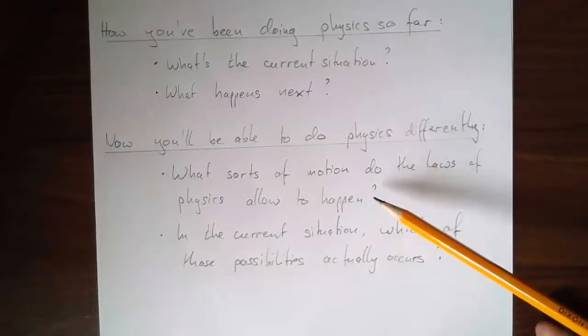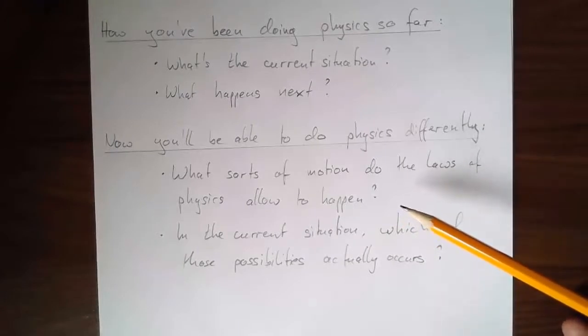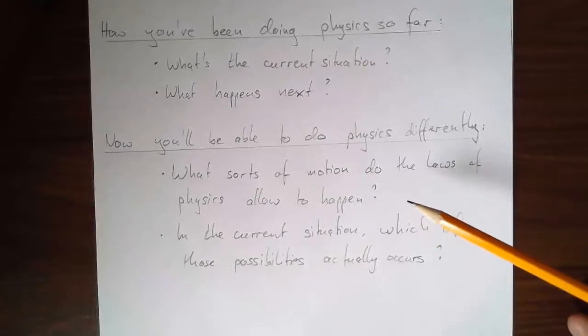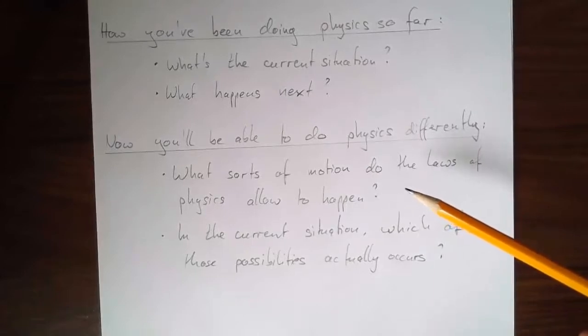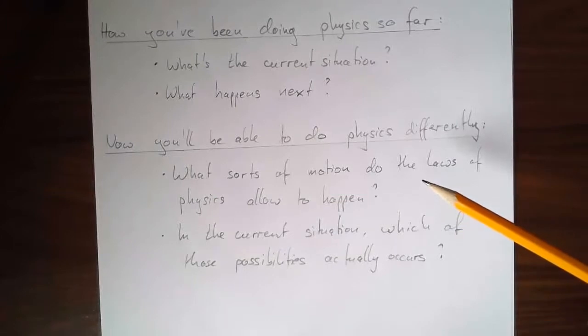We're asking what sorts of motion do the laws of physics allow for? What's allowed to happen according to how nature works? That gives us a lot of different possibilities. The laws of physics won't say only one specific thing is allowed to happen, but a whole range of possibilities.